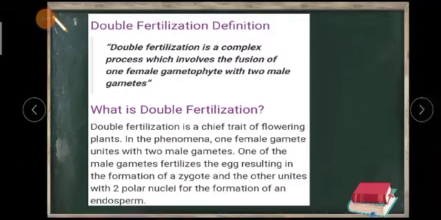That's why here one of the male gametes fertilizes the egg, resulting in the formation of a zygote. If it fertilizes the egg, obviously a zygote will be formed, and the other will unite with two polar nuclei to form endosperm.